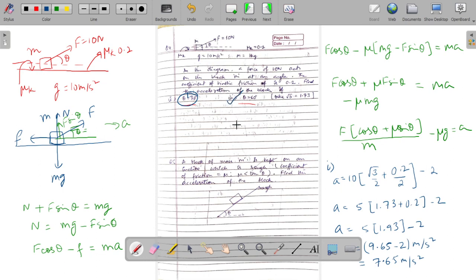So this angle, the angle which the acceleration of the block